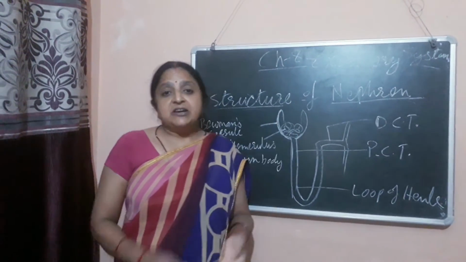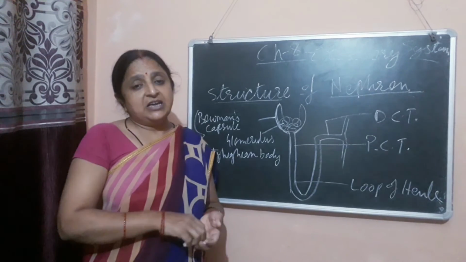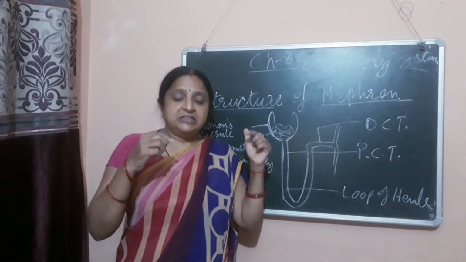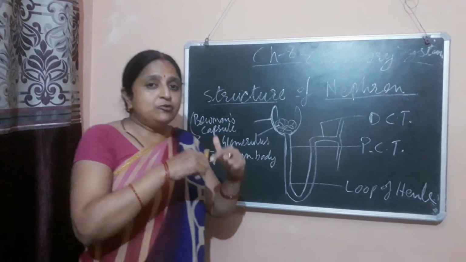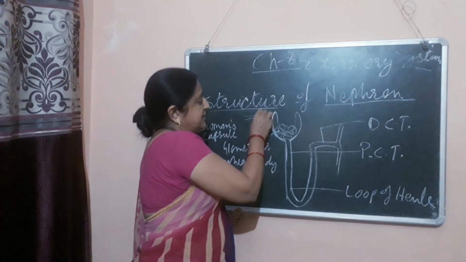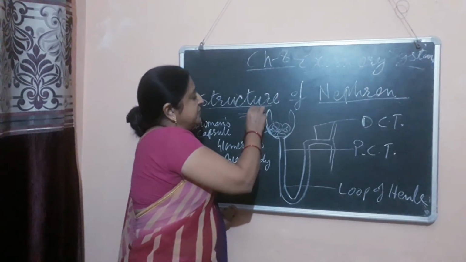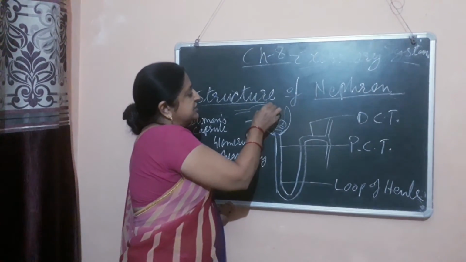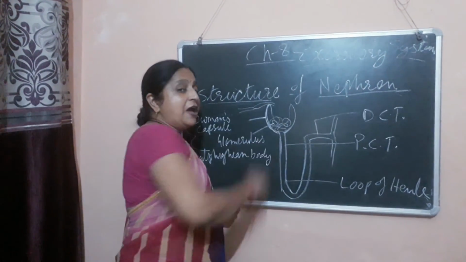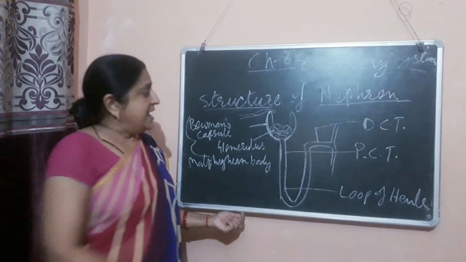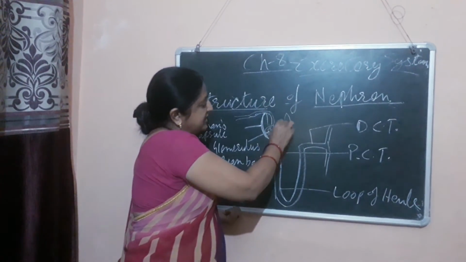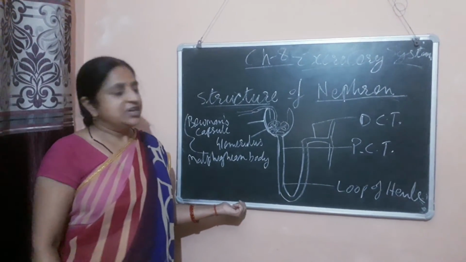And in this Bowman's capsule, two arteries are present. We all know that the dorsal aorta, when it comes from the heart, divides at the site of the kidney into two renal arteries, and this renal artery again bifurcates into a very small artery having a very small lumen, called the afferent arteriole. And this afferent arteriole enters into the Bowman's capsule and forms the intertwined mass of blood capillaries,